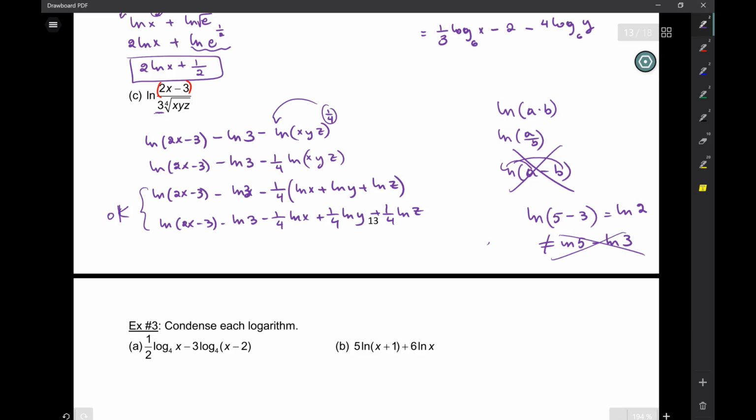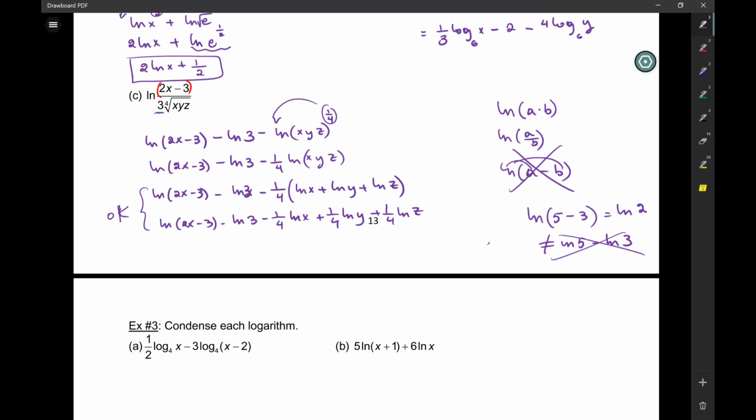Just like if you had the square root of 16 minus 9, what is that? Is that the same as 4 minus 3? Can you just take a square root like that? No, it's the same with ln's. You have to do the inside first.